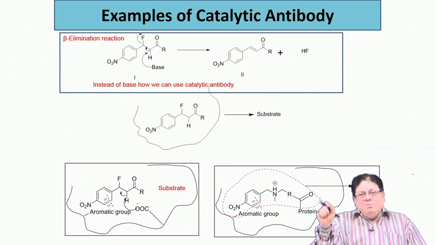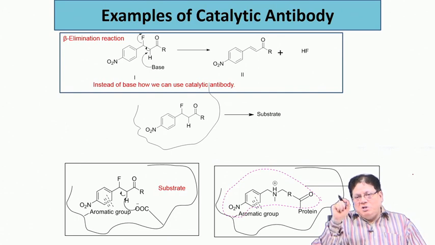If you can generate these three artificially at the proper positions, then you can make an antibody which will catalyze like chymotrypsin. But to generate three different amino acids at designed positions is really difficult.